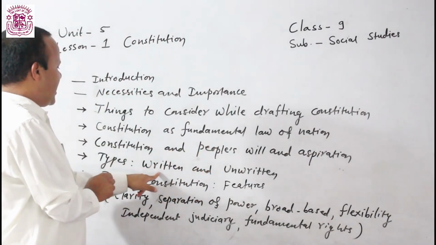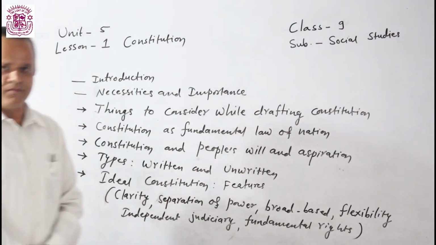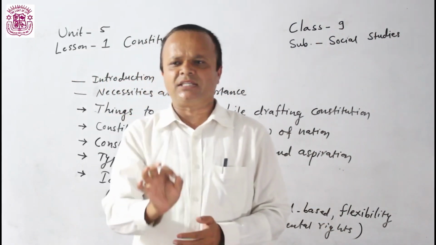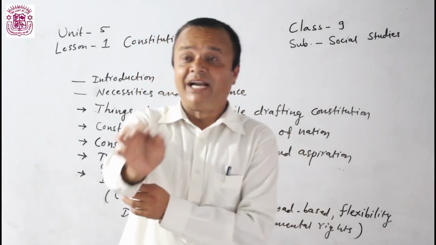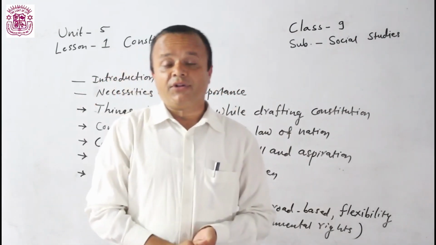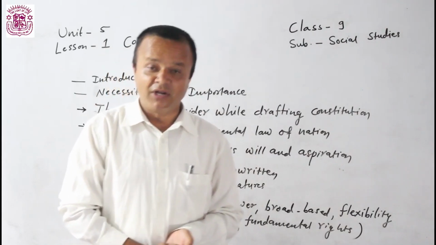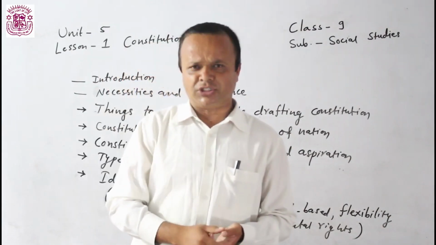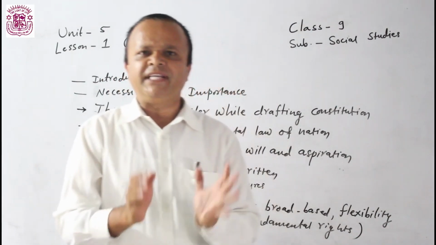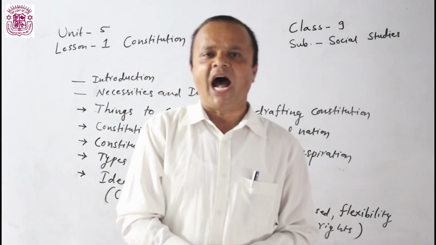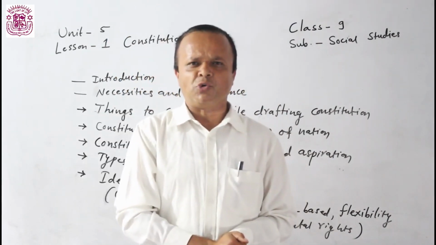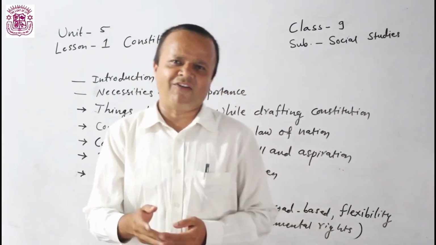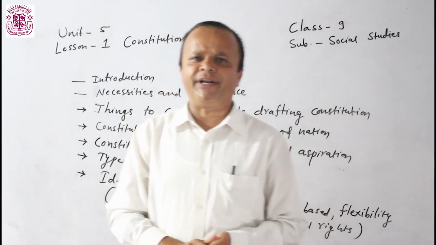Now let's understand types of constitution. There are various types of constitution, but as per our lesson, as per the curriculum made by CDC, there are two types of constitution: written constitution and unwritten constitution. Those constitutions which are available in written form are written constitutions. Those constitutions which are available in unwritten form, or in oral form, are unwritten constitutions.